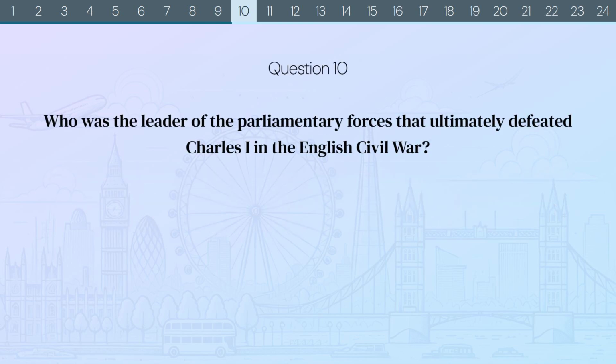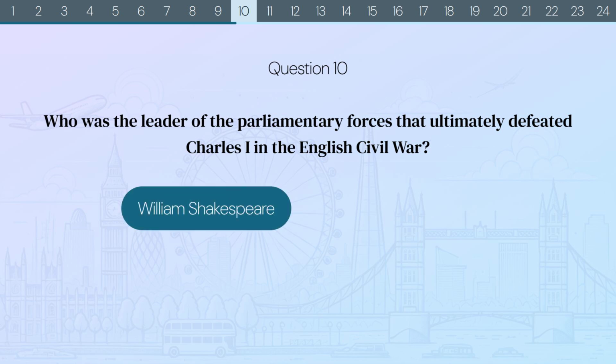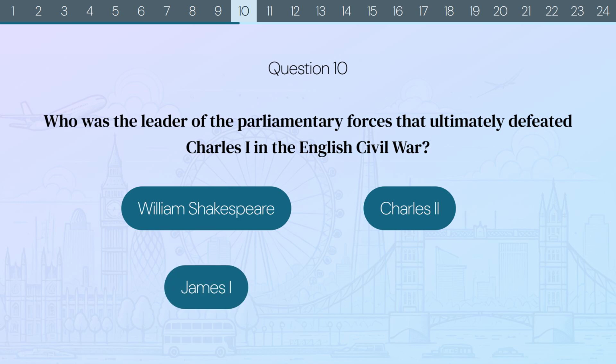Question 10. Who was the leader of the parliamentary forces that ultimately defeated Charles I in the English Civil War? William Shakespeare, Charles II, James I, or Oliver Cromwell?